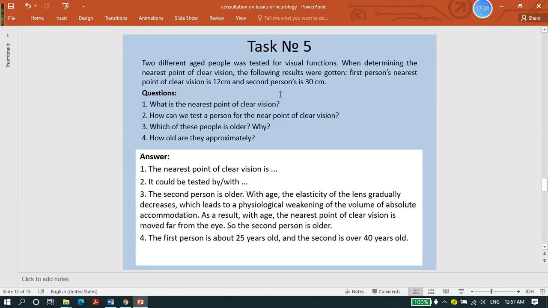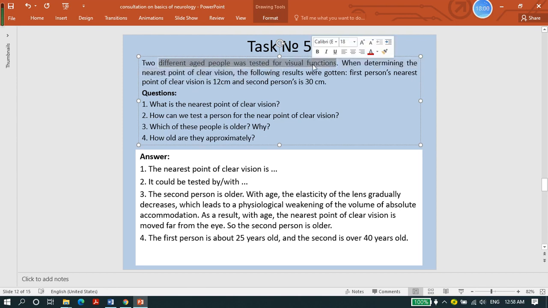And again, task number 5. The description says 2 differently aged people were tested for visual functions. This question is about analyzers. When determining the near point of clear vision, the following results were obtained: the first person's near point is 12 centimeters, and the second person's is 30 centimeters.